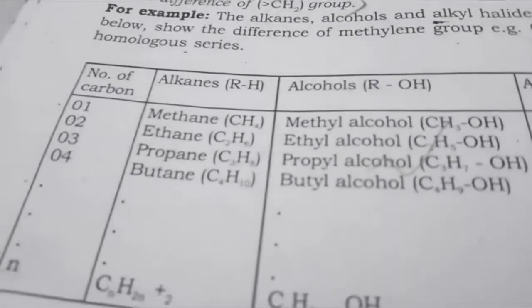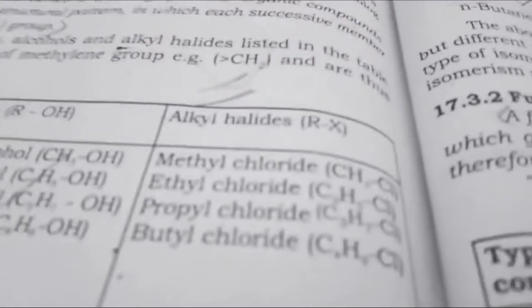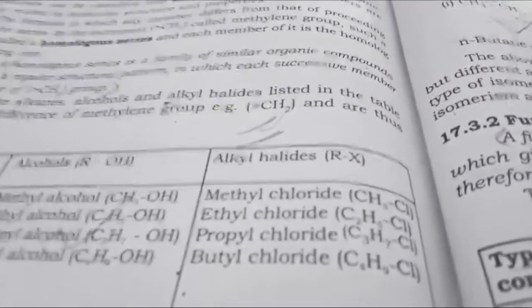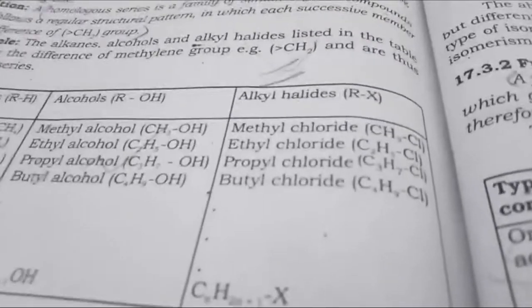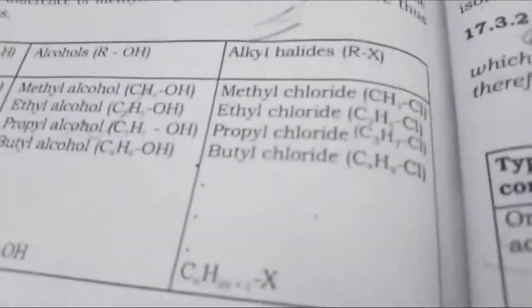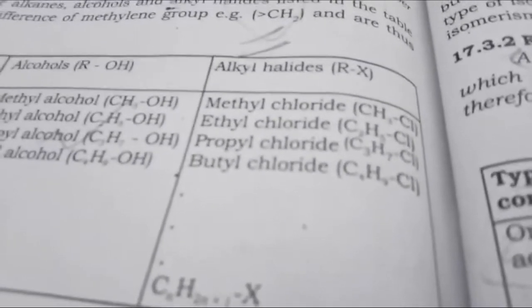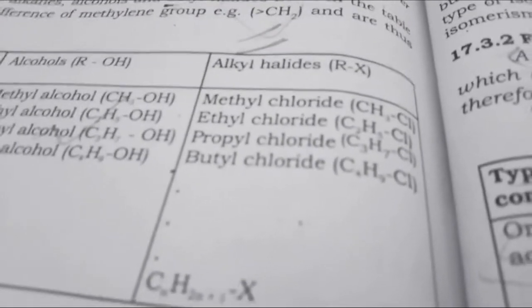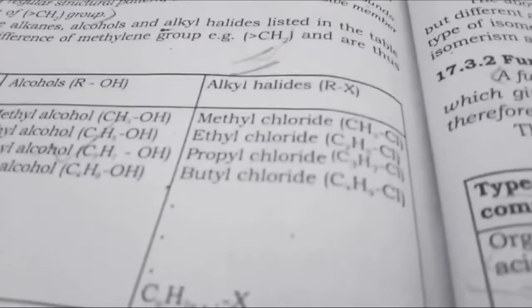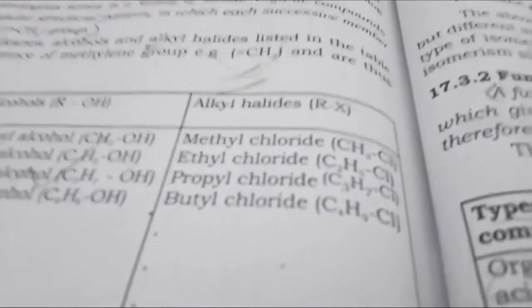It is different from alcohol CH3OH and CH3Cl. Each member differs by CH2 in this series. You can see CH3, C2H5, C3H7, C4H9. These are their general formulas.